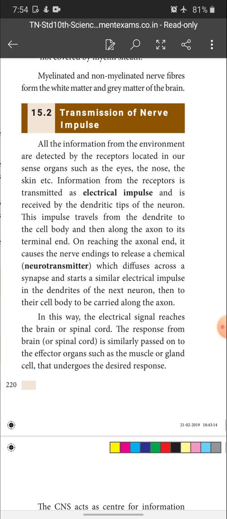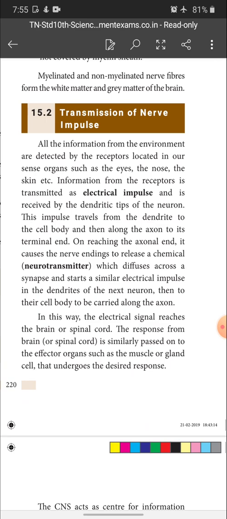All the information from the environment is detected by the receptors located in our sense organs such as the eyes, the nose, the skin, etc. Information from the receptor is transmitted as electrical impulse and is received by the dendritic tips of the neuron. This impulse travels from the dendrites to the cell body and then along the axon to its terminal end. So, you know the path of the impulse transmission.